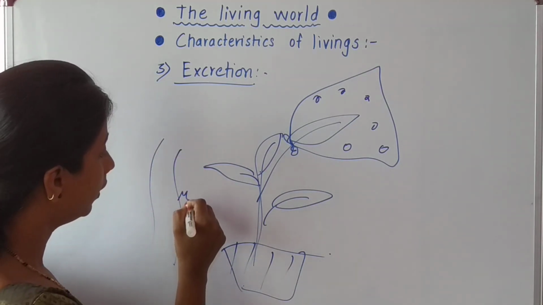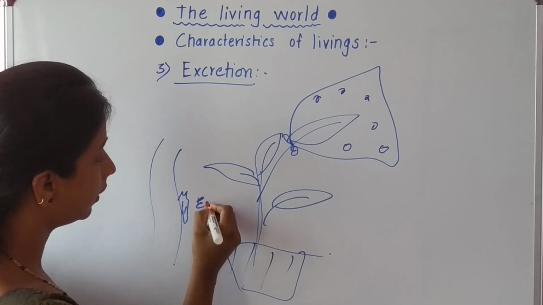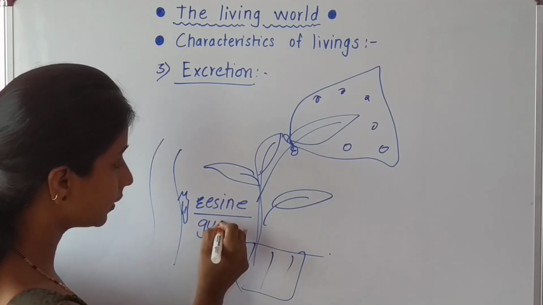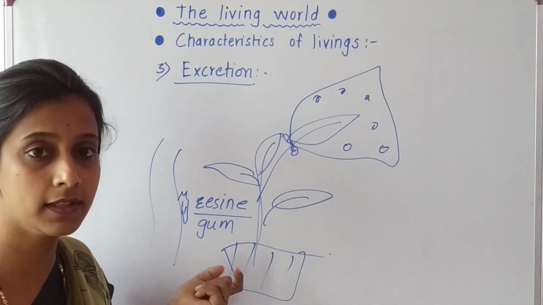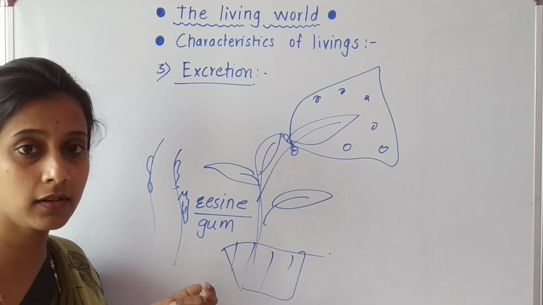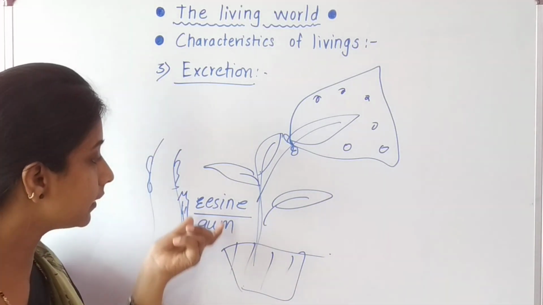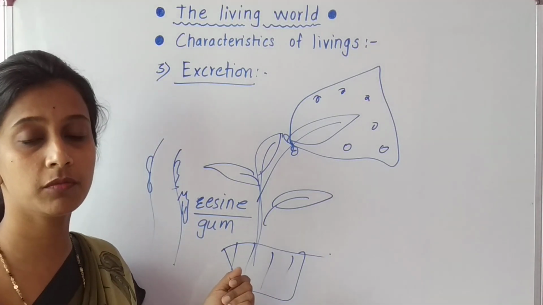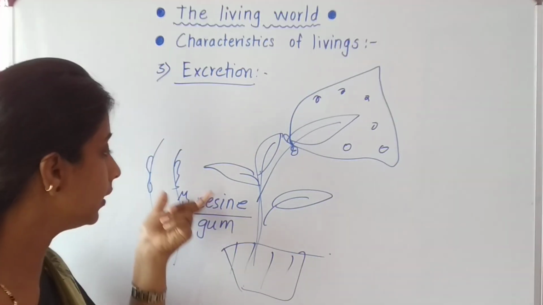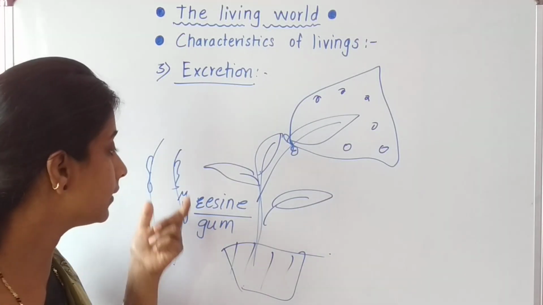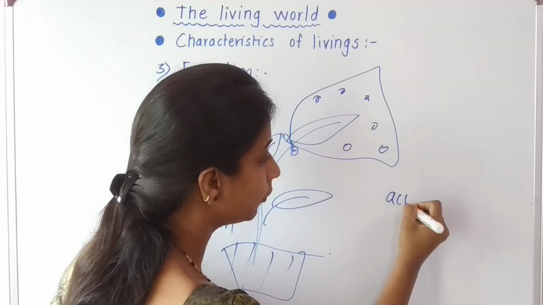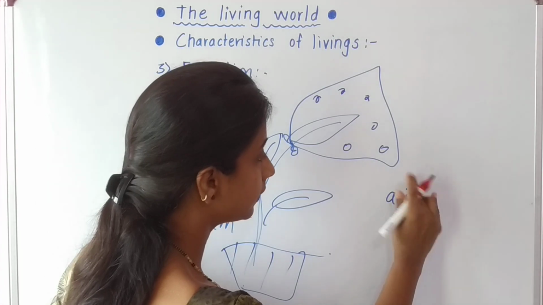Sometimes we observe a resin-like substance, which is also called gum. These resin or gum-like substances collect on the stems or barks of the plant, and this resin or gum is the waste material produced by plants. Okay, in this way excretion is carried out in some plants. One good example which produces a large amount of resin is the acacia.